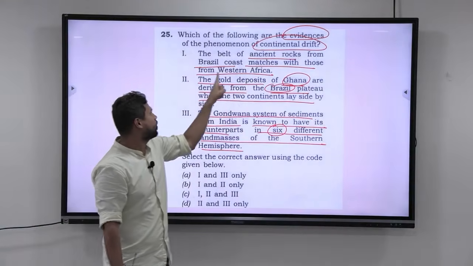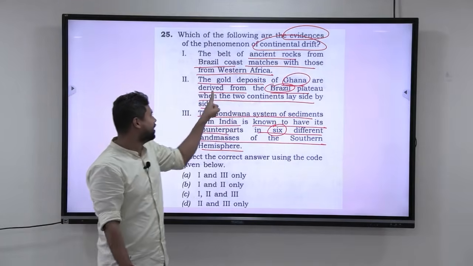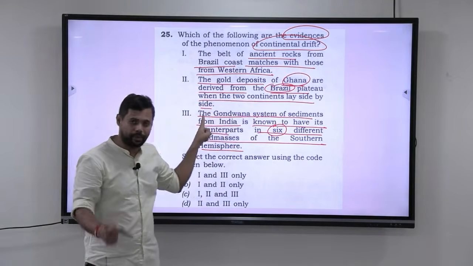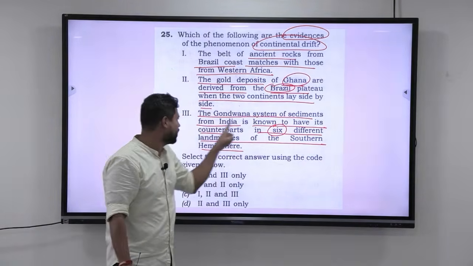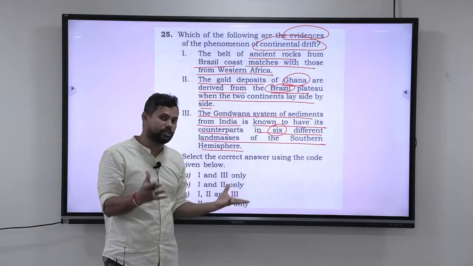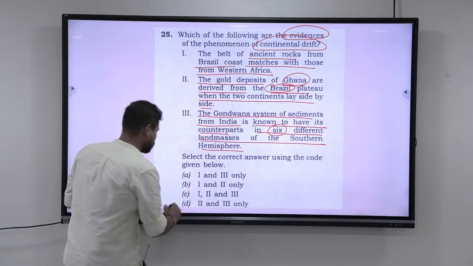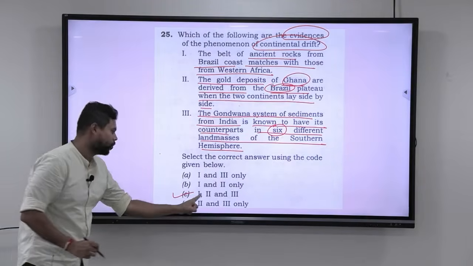So with that, if you go to this again, you understand that all the 3 statements are correct. The belt of ancient rocks from the Brazil coast matches with those of Western Africa, you just saw. The gold deposits of Ghana are derived from the Brazilian plateau when the 2 continents lay side by side, you understood. The Gondwana system of sediments from India is known to have its counterparts in 6 different land masses of the southern hemisphere. The land masses of the southern hemisphere are shown on the world map. So here the answer is C, 1, 2, and 3.